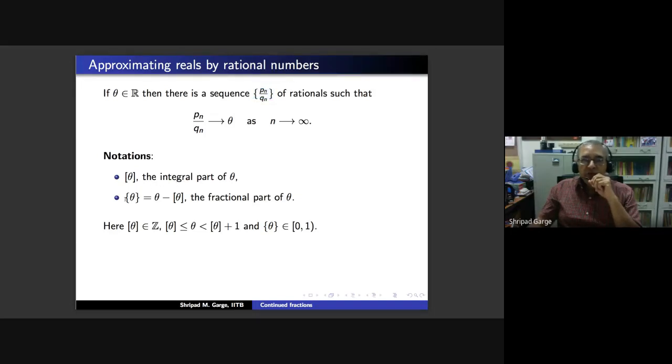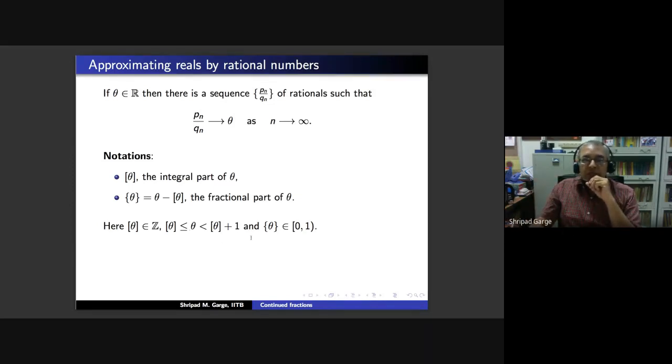But we do not want to lose the information about theta. So the remaining part is something that we still want to keep in our hand. We call that the fractional part of theta. So if your theta is 12.345, then the integral part will be 12 and the fractional part will be 0.345. This is how we are cutting the real number. So we are cutting the real number by taking the largest integer which is just before that, and then taking the difference from the largest integer.